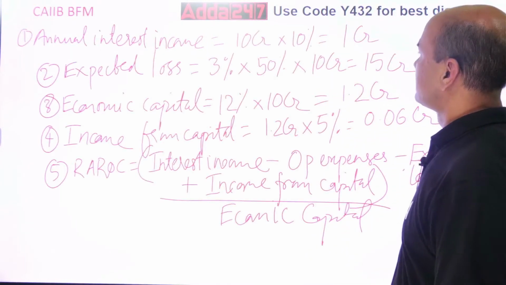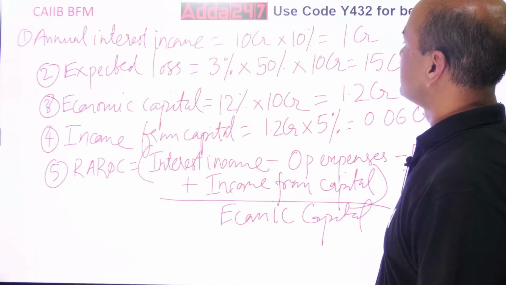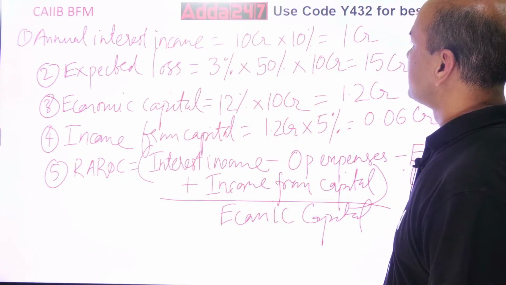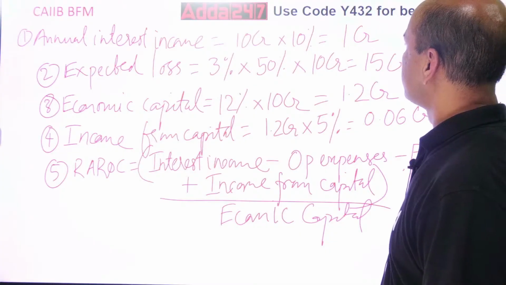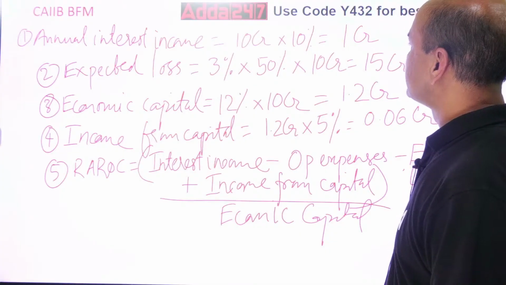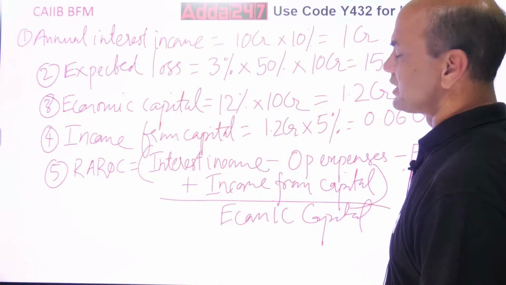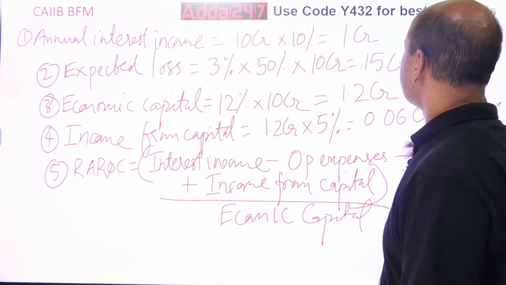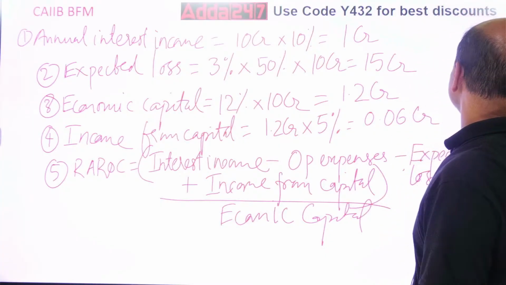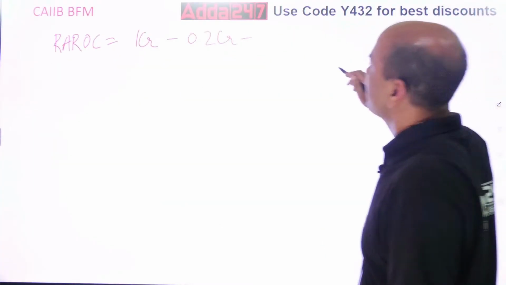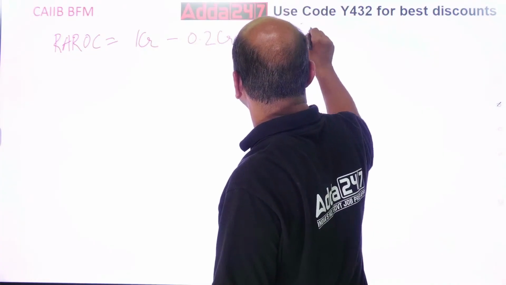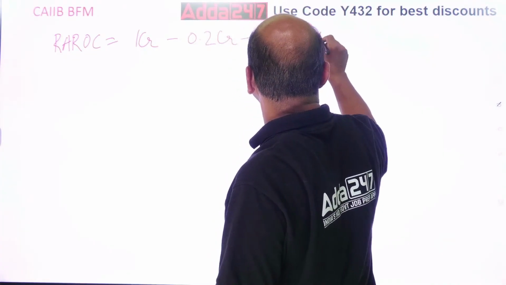The interest income is 1 CR, minus expected loss 15 CR, correct. So this overall project will be in a loss, 15 CR. It is huge. Okay, plus something is there.